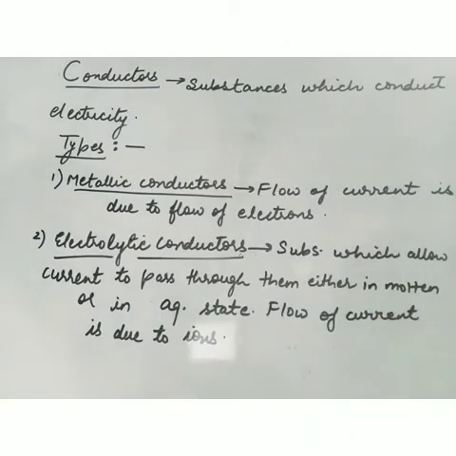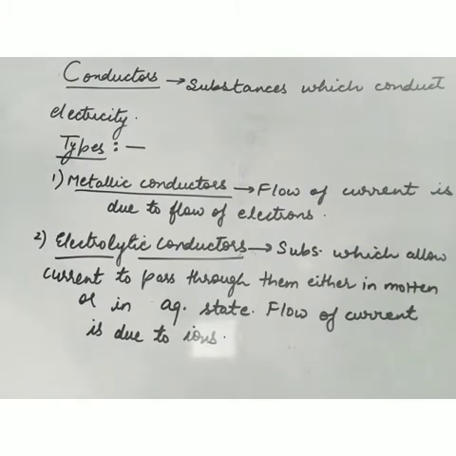In this electrochemistry chapter, in this video we'll discuss conductors, types of conductors, and what is the meaning of electrolytic conductance and conductivity. So the first thing is, what are conductors? Conductors are the substances which conduct electricity, all of us know, which allow the passage of electric current through them.